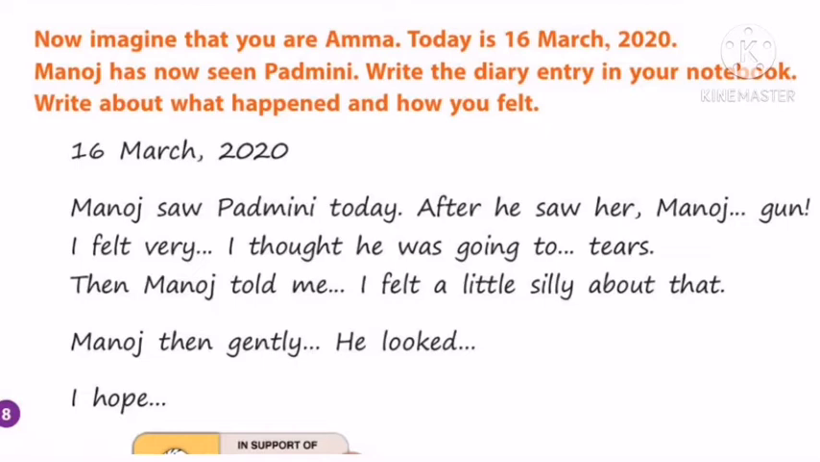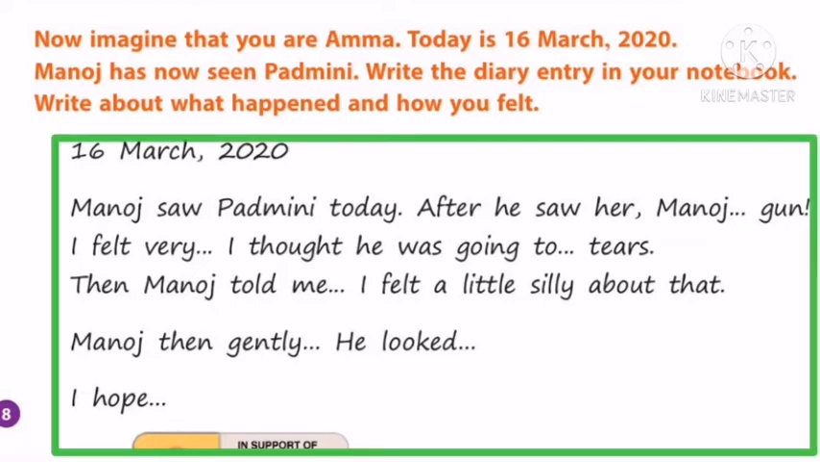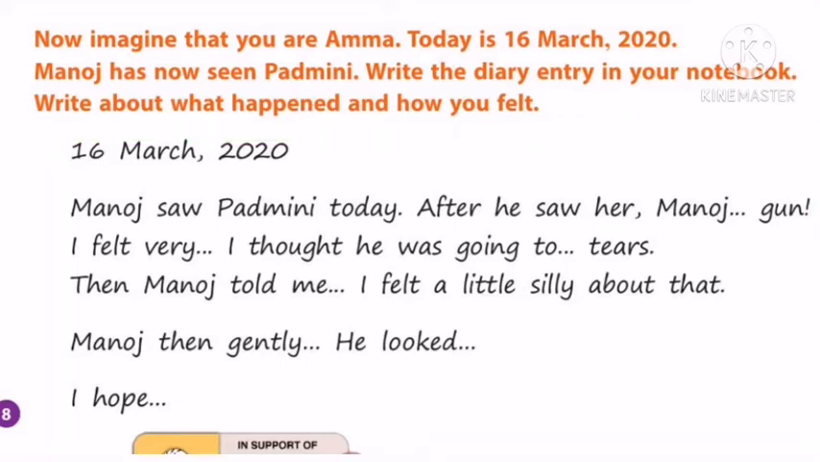So we can see the date on the top left side of the page. That is very, very important. 16th March 2020. Okay, so then they just started the diary like Manoj saw Padmini today. So these sentences are incomplete. What you have to do is complete all these sentences and write a diary in your notebook. I'll show an example now on the screen.